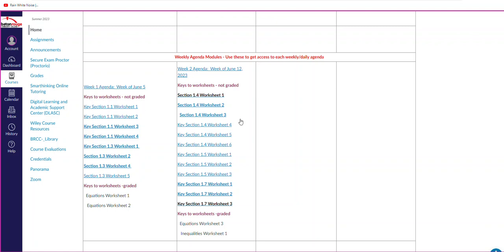Notice all these valuable resources right here that have all the practice worksheets with the keys and the videos and the PDFs. A lot of you are using these, some of you are not. Some of you don't even know they exist, even though I've mentioned it before. This is where they're located. For week 2, they're located here. Now you may say, well, that's a lot of worksheets. Well, it's practice worksheets. Remember, you're taking a semester course in 7 weeks, so it is going to be pretty intense, and you've got to keep up with it.